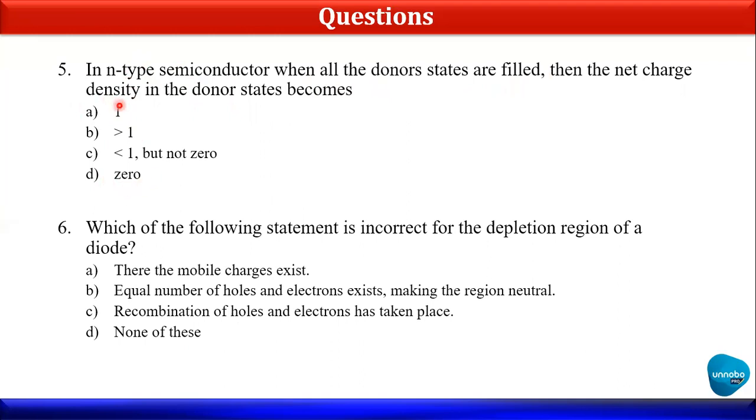Okay, but when it is n-type, yes, it will be greater than 1. Now let's move to the 6th. So the correct answer for the 5th is B. So let's move to the 6th.